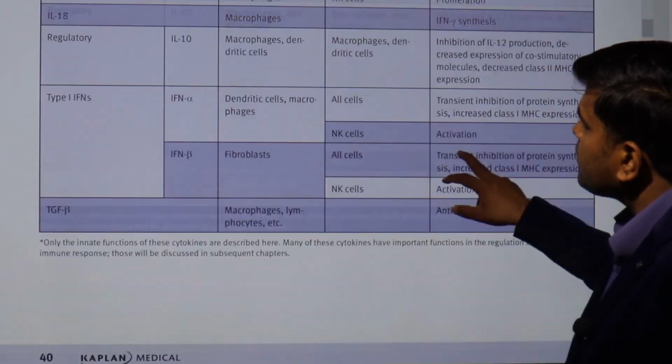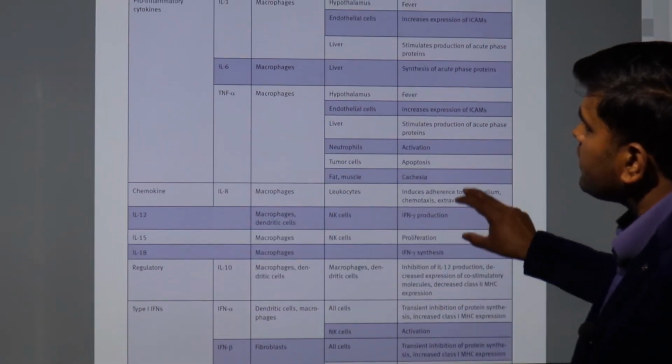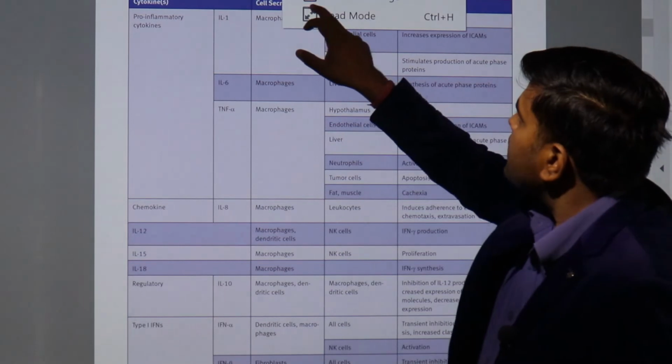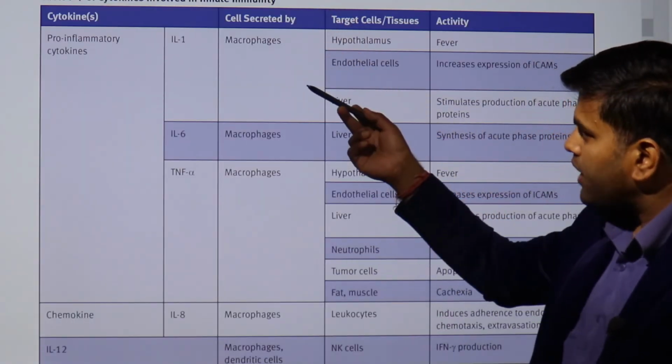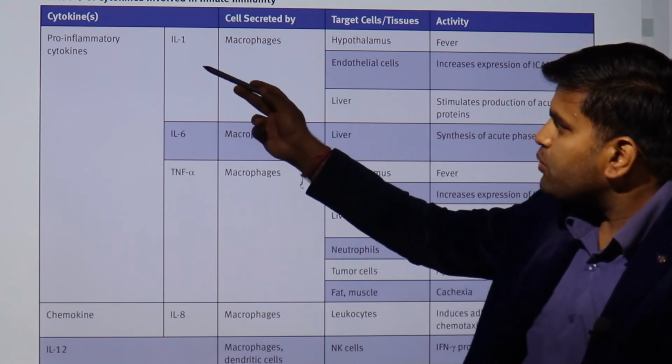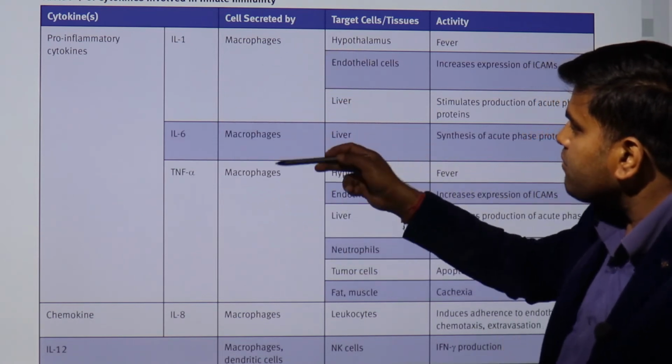We can discuss the cytokines that are present over here. The cytokines involved in the innate immune system are interleukin 1, 6 and TNF. They are pro-inflammatory cytokines secreted by macrophages.